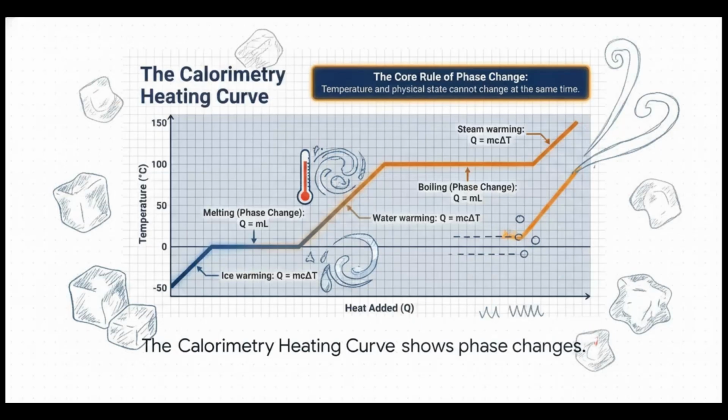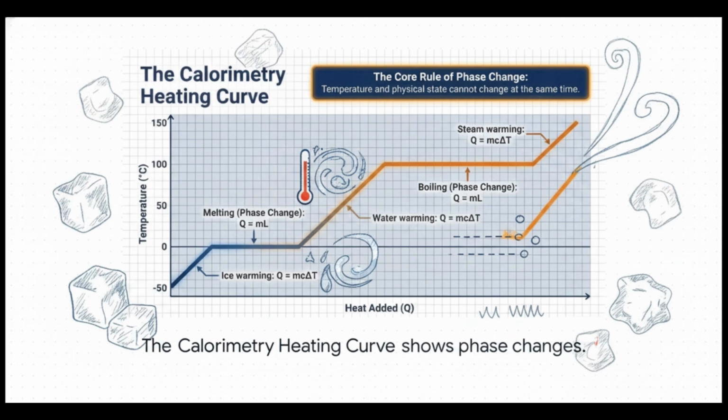You can really see this in action when you map out a calorimetry heating curve. As you constantly add heat to something like ice, the temperature rises. Right, that specific heat doing its thing. But then it hits 0 degrees and just plateaus. The line goes totally flat as it melts. We're still adding heat, but the temperature isn't rising one bit. That heat is acting entirely as latent heat, literally tearing apart those solid molecular bonds. Once it's fully melted, the water warms up, rises to 100 degrees, and boom, plateaus again to boil.